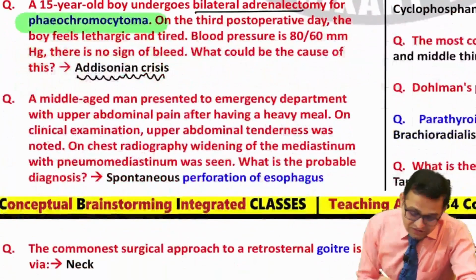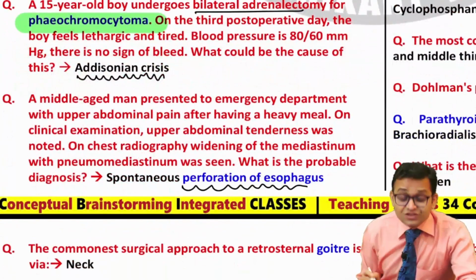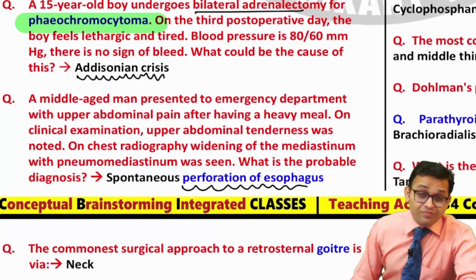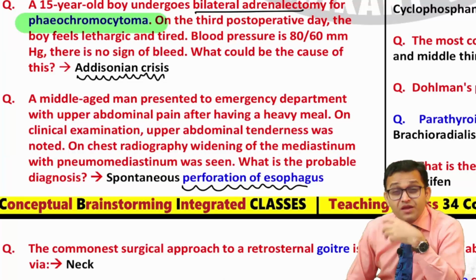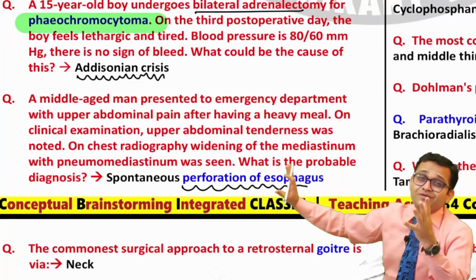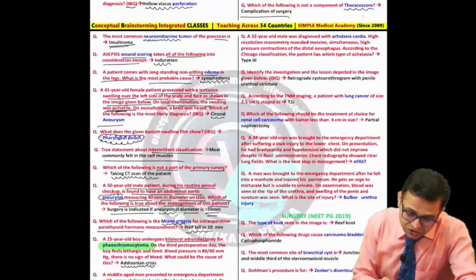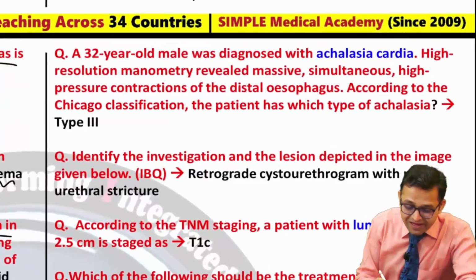Now can you see, perforation of the esophagus is an important topic. You have to remember the Boerhaave perforation. You have to remember the Mallory-Weiss. So the topic had been asked related to it. Now can you see the next question in 2020: achalasia cardia?